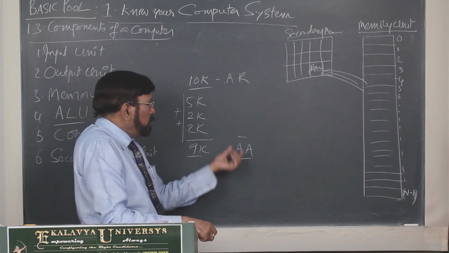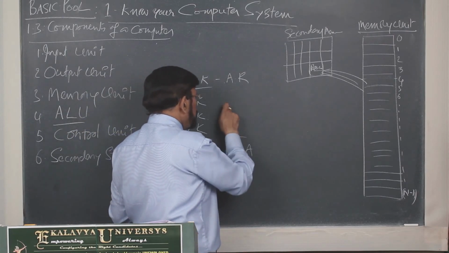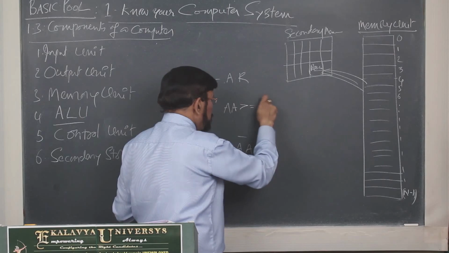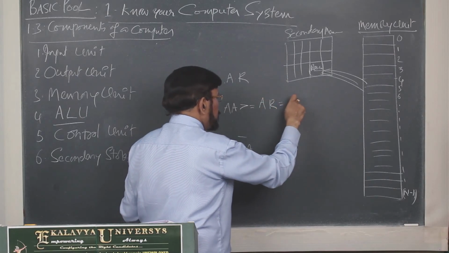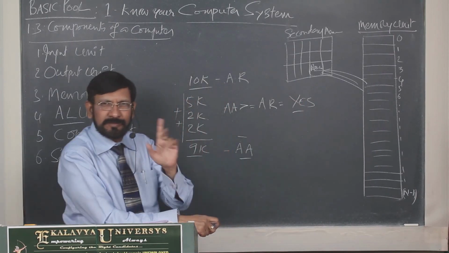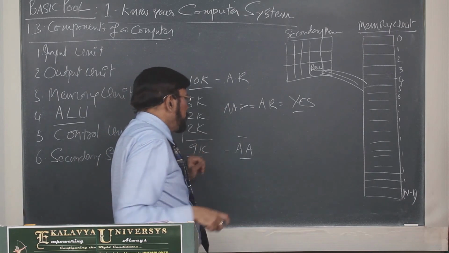Amount available and amount required, you compare. If amount available is greater than or equal to amount required, your decision is yes. That means definitely you purchase the mobile because you have 10,000 or more amount available.